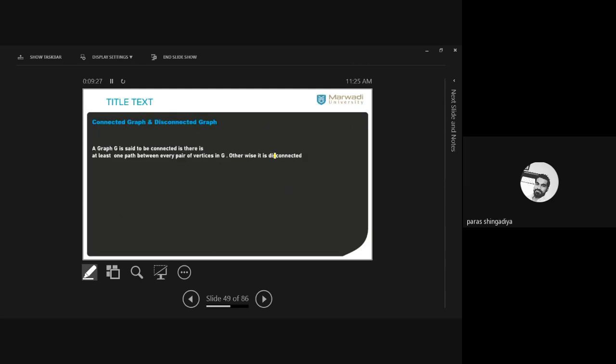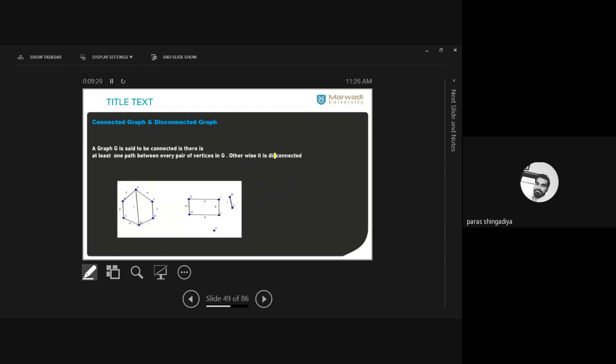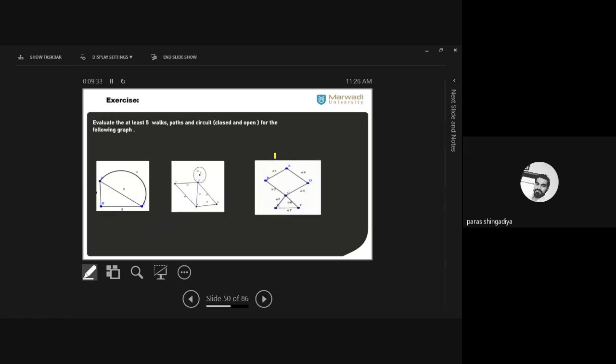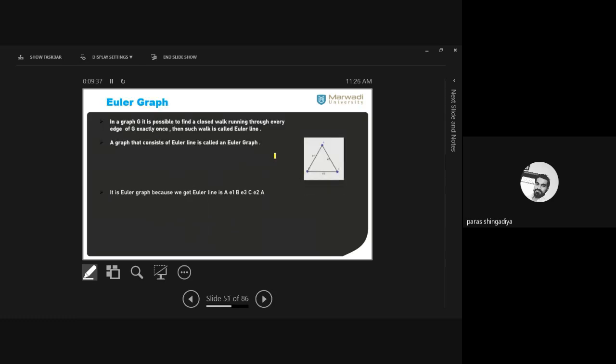And then after we discussed connected graph and disconnected graph, and then the exercise, we had also completed this in the last lecture. And now today we'll discuss one of the well-known graphs in graph theory, that is the Euler graph. That is also known as a Eulerian graph.